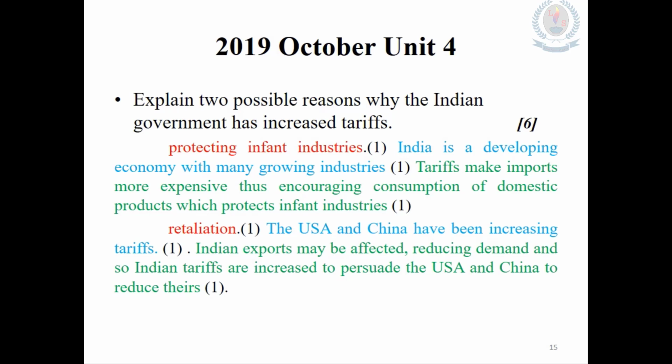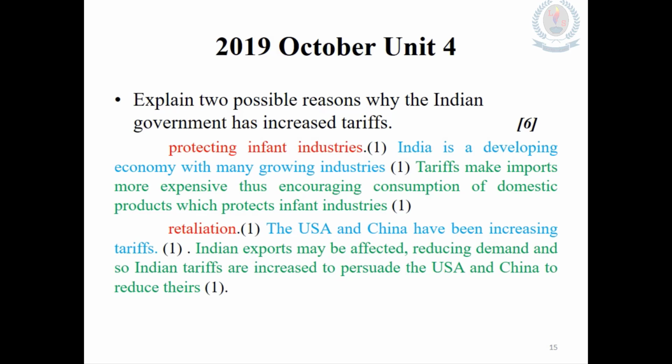First point is protecting infant industries. From the case study, the example is, India is a developing economy with many growing industries. Therefore, tariffs make imports more expensive, thus encouraging consumption of domestic products. With that process, with those high tariffs, definitely the Indian government's intention can be fulfilled.